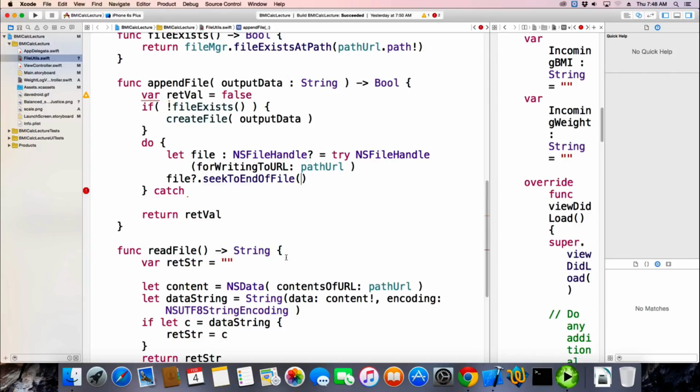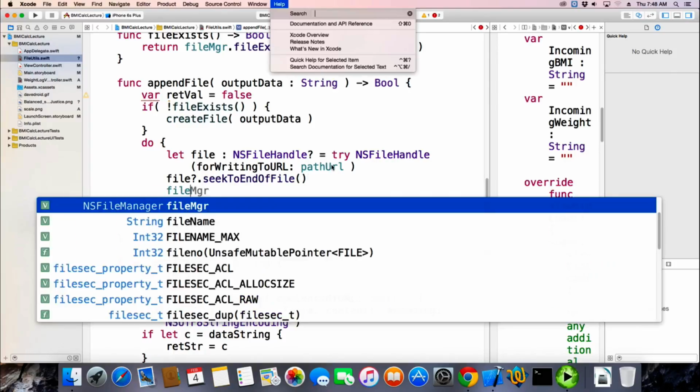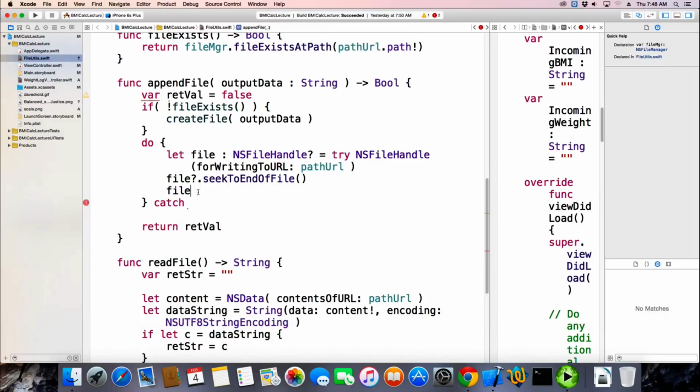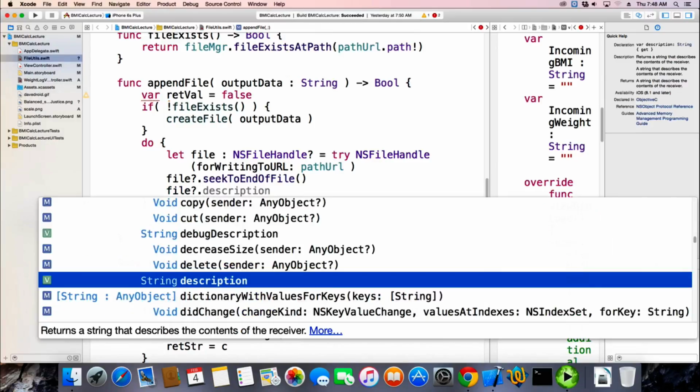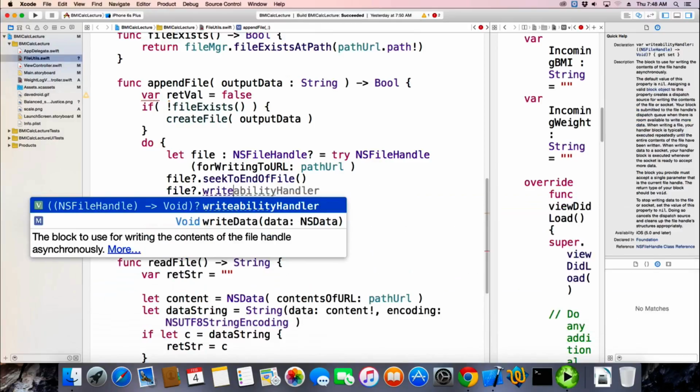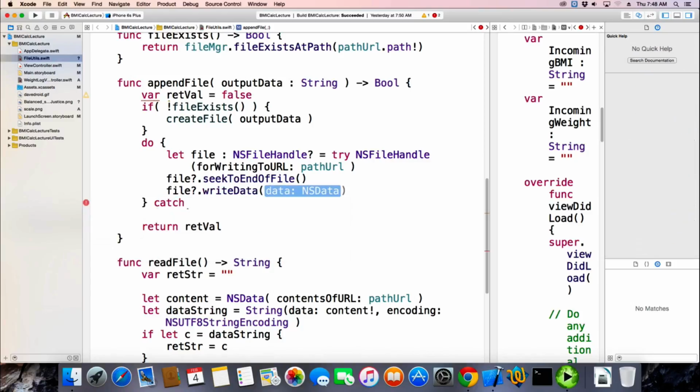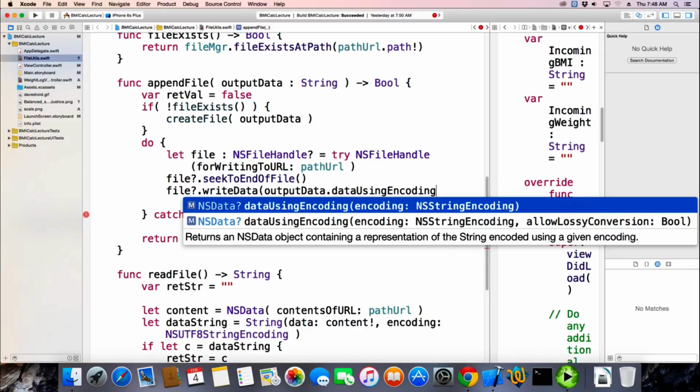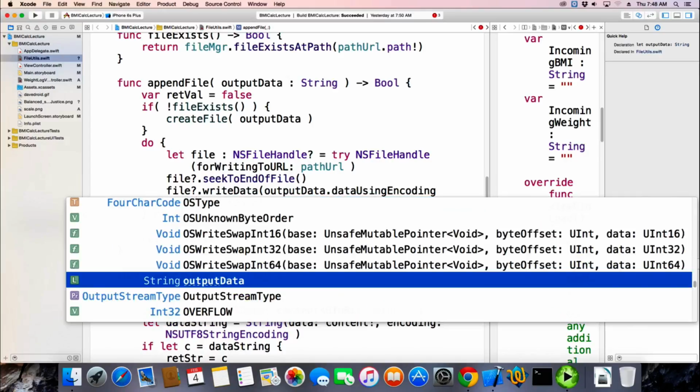So we go to the end of the file, and now that we're at the end of the file, we can now write the data. So we say, come on. We want to write our data, and our data is our output data, but that's a string, and it wants it to be encoded in UTF-8. So we're going to say data using encoding,